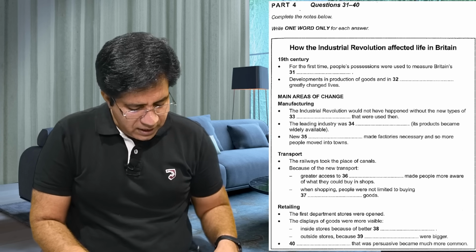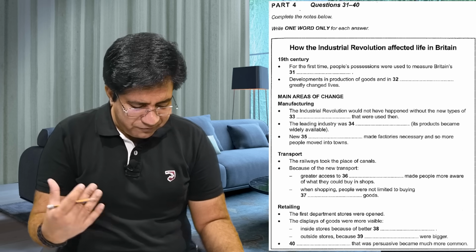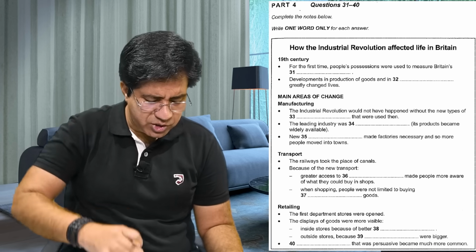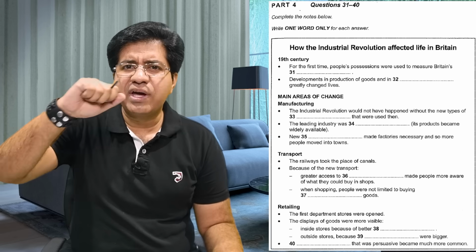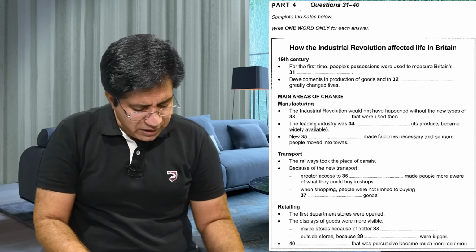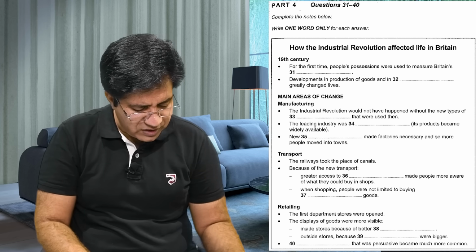Let's go on. Last three questions are about retailing. First bullet point, the first department stores were open, but you just need to read where there are the questions. The other options you can just skim and underline one option. Displays of goods were more visible. All right.